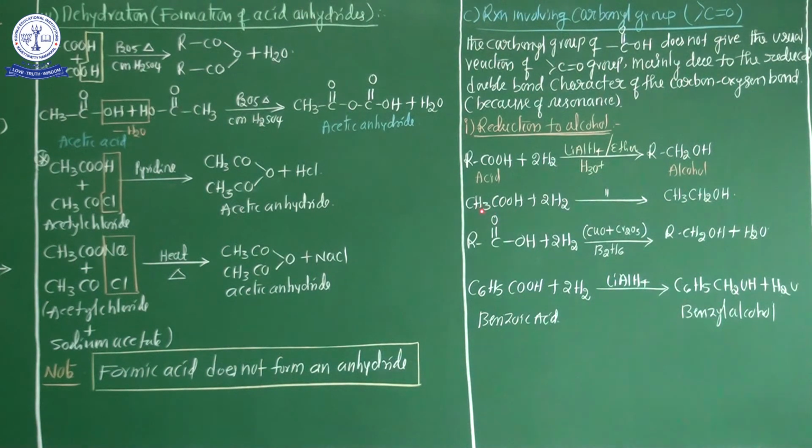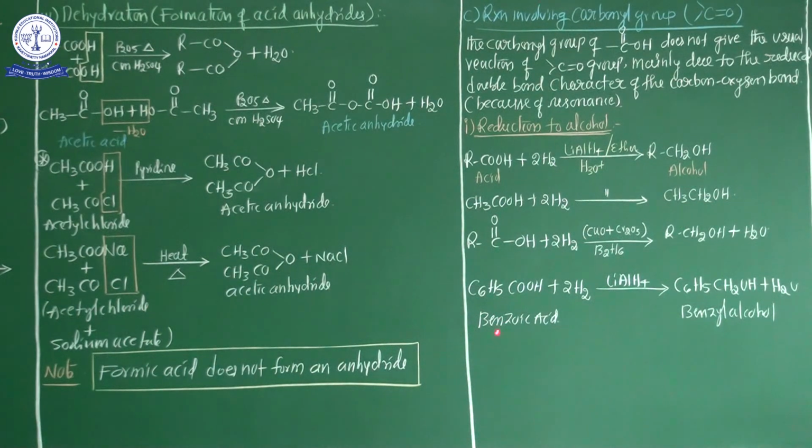Now here is an example: acetic acid treated with hydrogen under the same optimum conditions gives CH3CH2OH, this compound named ethyl alcohol. Now here the acid and 2H2 and excess copper oxide and chromium trioxide combination and also ether, and finally 1 degree alcohol is obtained, and additionally water is liberated.